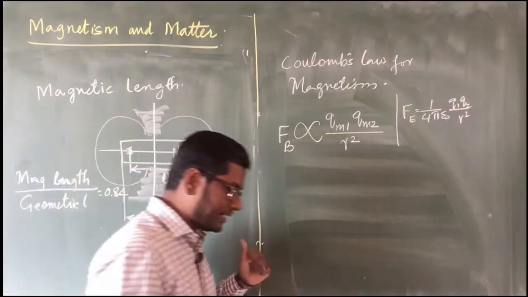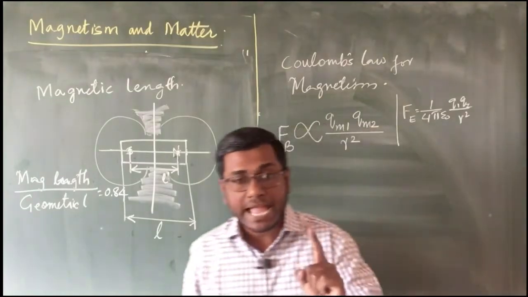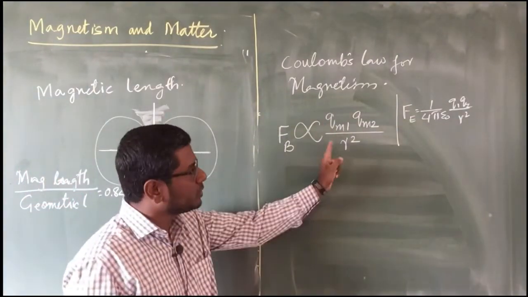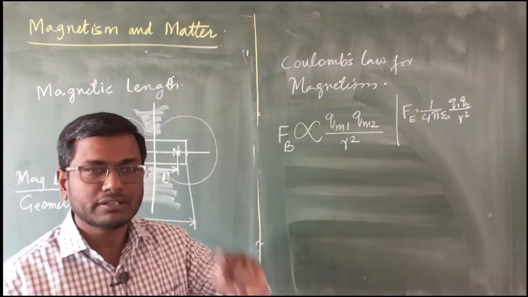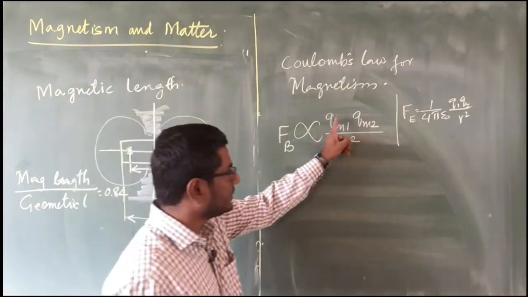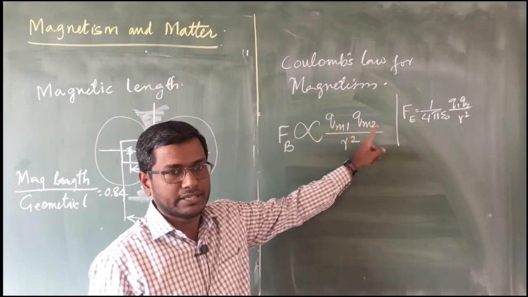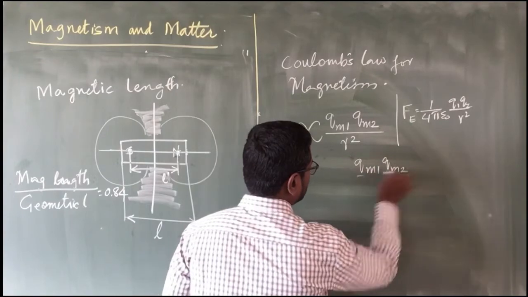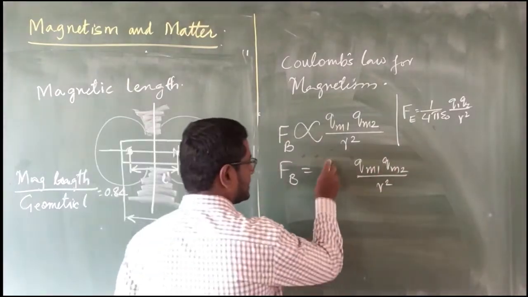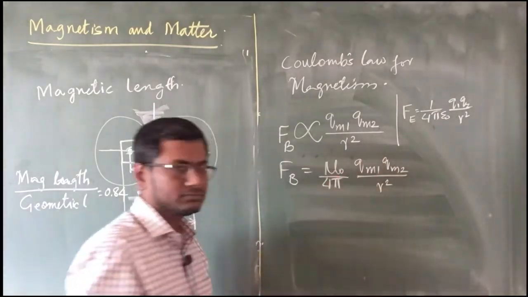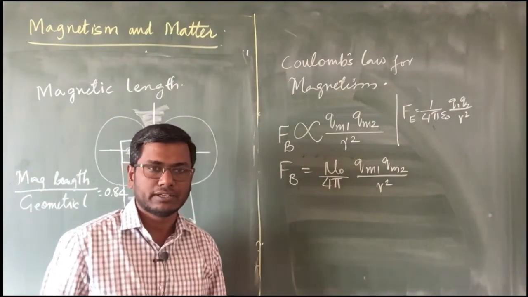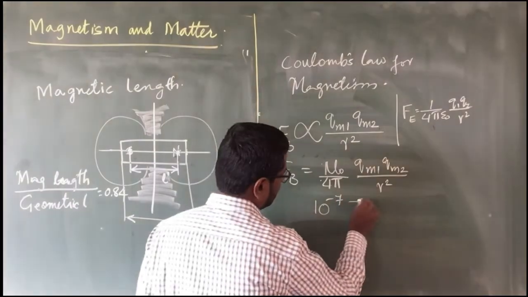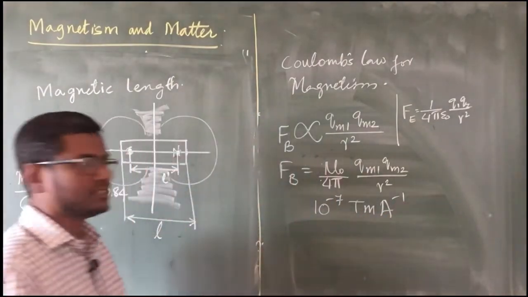We are going to say that this is proportional. The magnetic force of attraction or repulsion between two magnetic charges is directly proportional to the product of charges and inversely proportional to the square of the distance. The statement remains the same. The only difference is instead of having the electric charges, we are going to have the magnetic charges. Fb equals, again the same thing, Qm1 Qm2 divided by R square. The constant is mu naught by 4 pi. So this is the constant for the magnetic force. Again, we know the value of this is going to become directly 10 to the power of -7. That is going to be measured with the units Tesla meter per ampere.